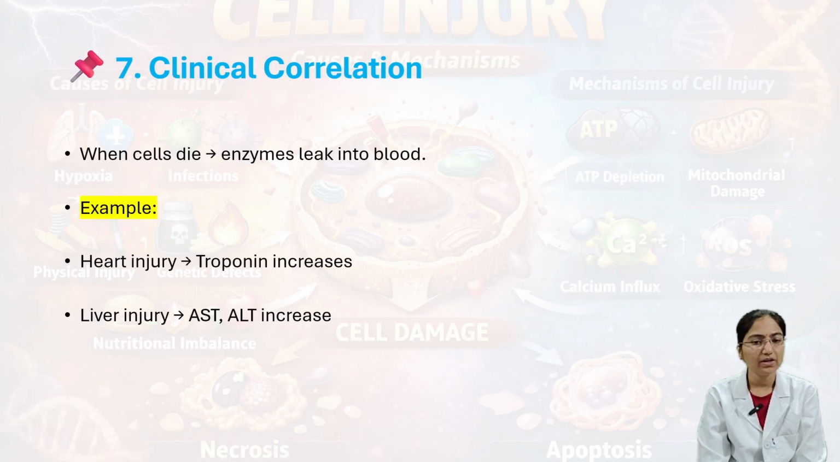Next we'll see clinical correlation. Here, when cells die, enzymes leak into the blood. Of course, when a cell dies, enzymes leak into the circulation of blood. For example, in heart injury, troponin increases, and in liver injury, AST and ALT increase, that is aspartate aminotransferase and alanine aminotransferase. In the case of liver injury, that leads to cirrhosis or fatty liver.